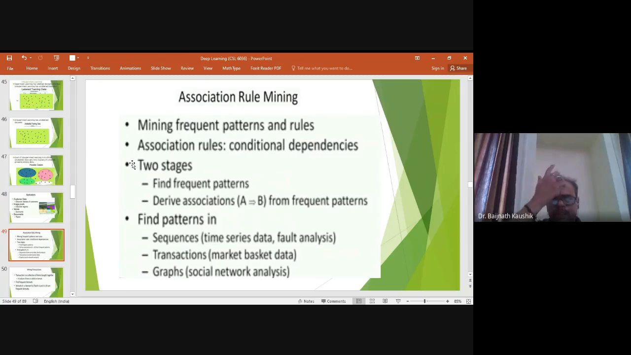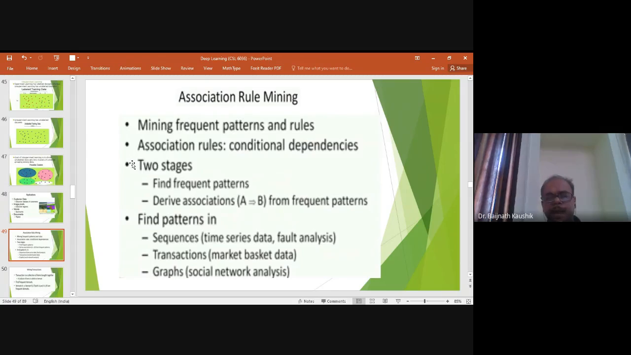So in association rule mining, we are interested in finding such frequent patterns, and then drawing a relation that if a particular event A occurs, then another event B also occurs. This is known as association rule mining. Whenever I see person A in my shop, I can predict that person B is also somewhere in my shop.